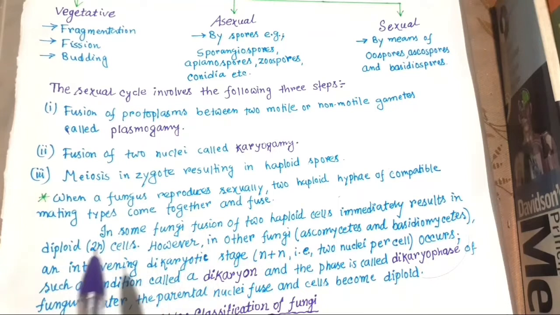Before coming to diploid cells, there is a stage that is n plus n, with two nuclei per cell. They are not fused yet. Such a condition is called a dikaryon; di means two.